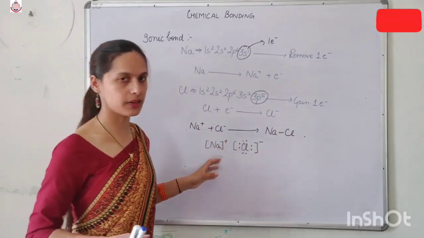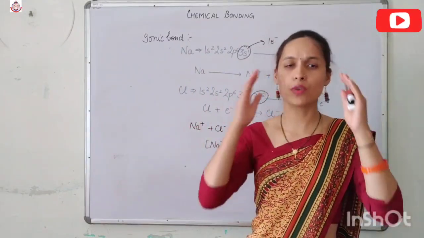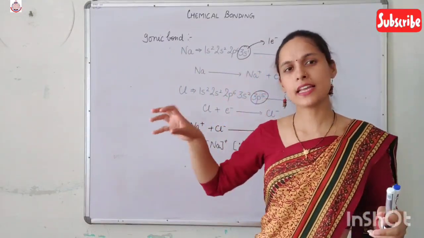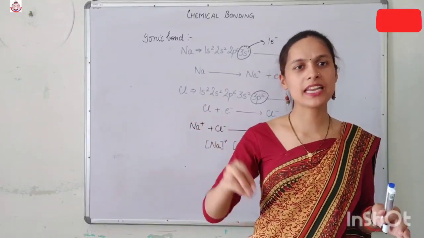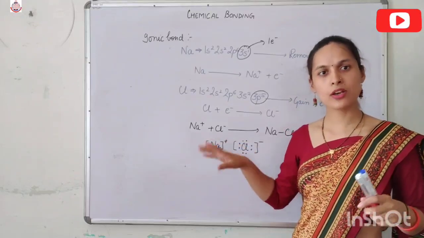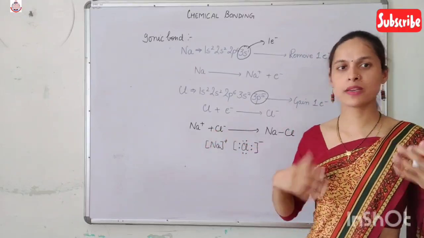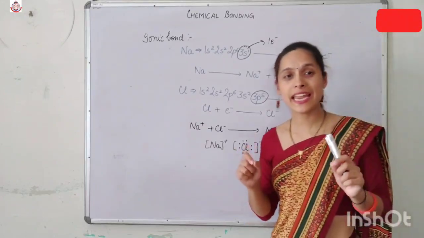In the Lewis dot structure of an ionic compound, what you have to keep in mind is that if we have a cation, we don't put any dot around the cation, because in the cation the outermost shell becomes empty. But in the anion we have to put a total of 8 dots.